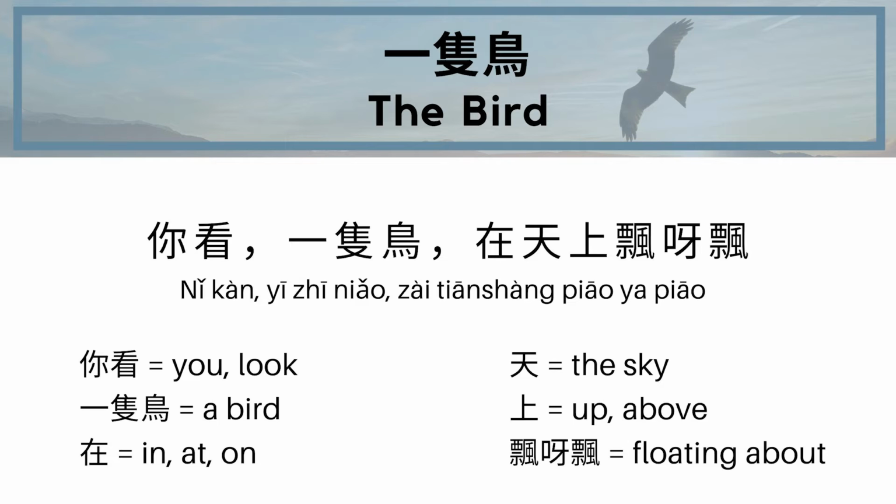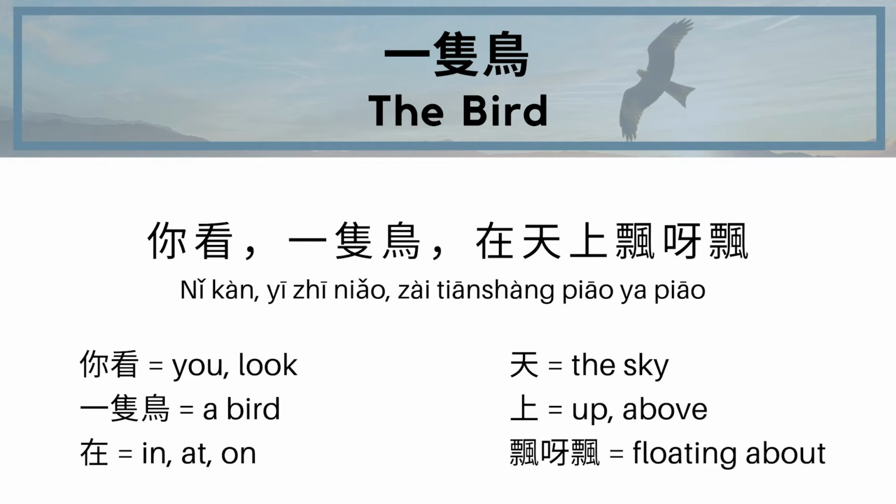So 在 means at, in, or on, depending on the context. In this case, 天 means sky. So in the sky, right? 在天上, 上 means up. So up in the sky, right? 在天上飘呀飘. 飘 refers to floating, like floating on the wind, floating in the water.